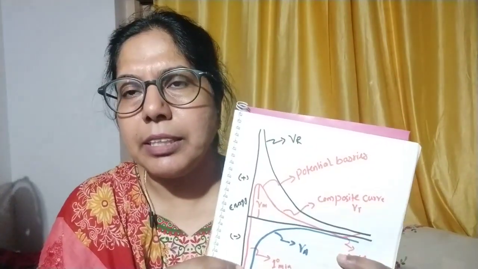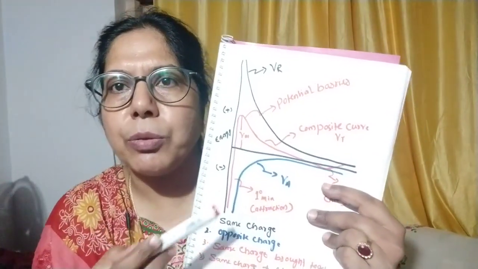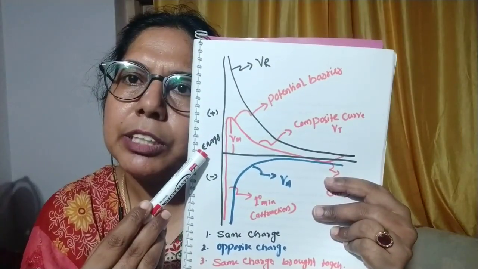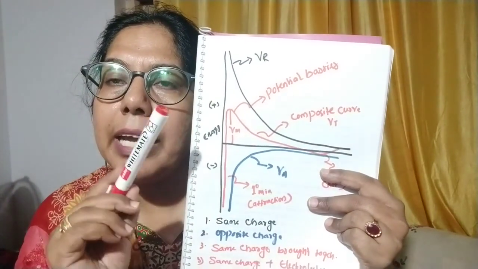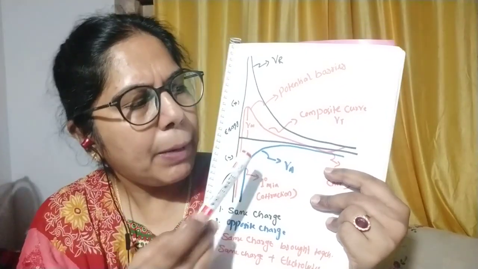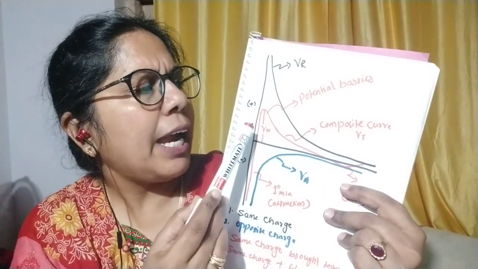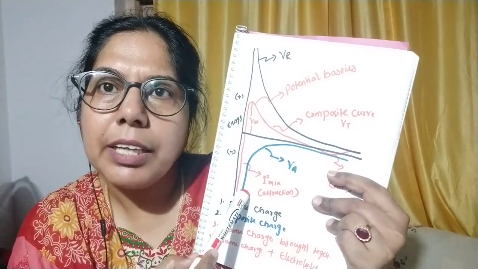As I have told, this DLVO theory basically explains the effect of interparticle distance on the potential energy. So this is the y-axis. The y-axis denotes potential energy, whereas the x-axis is the interparticle distance, that is the distance between the particles. This part is the positive and this part is the negative.